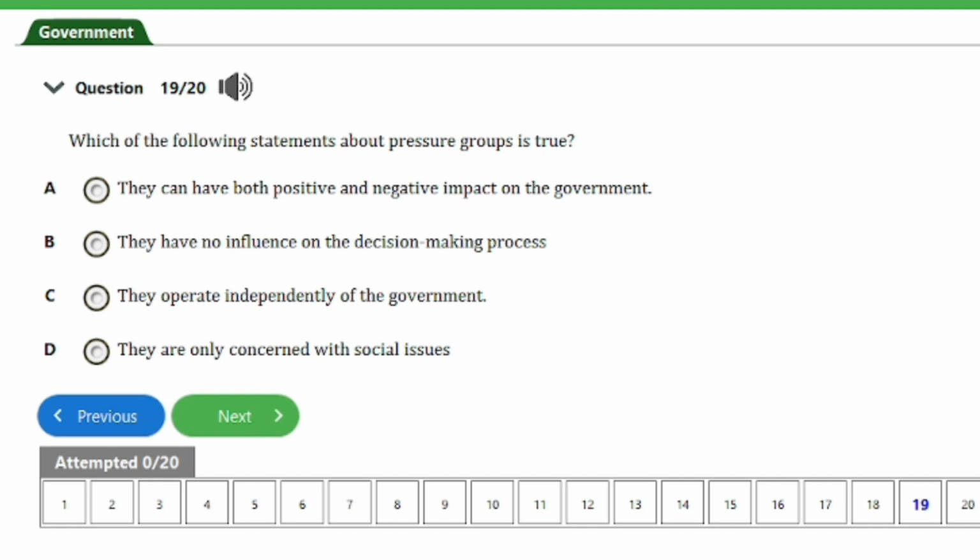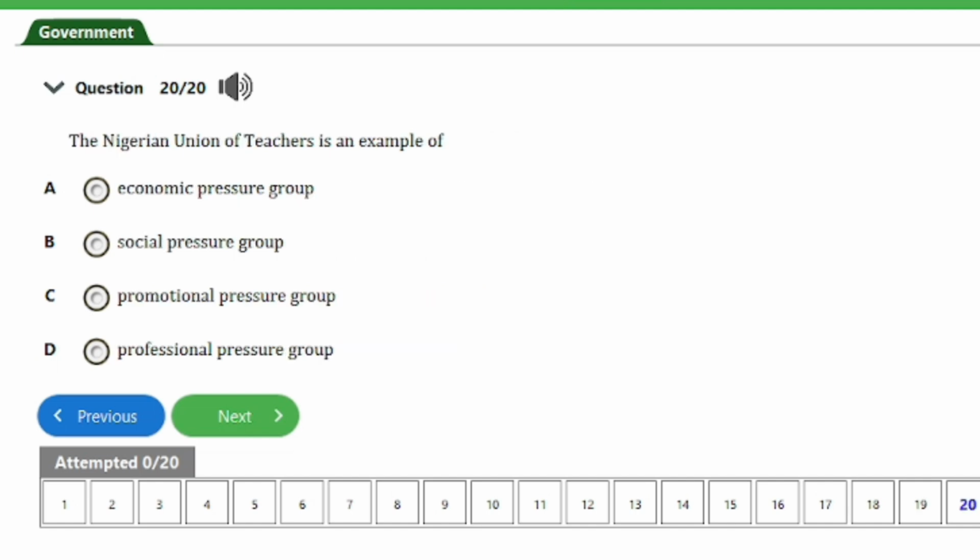And over here we have question number 20 and last. It says, the Nigerian Union of Teachers is an example of A. Economic pressure group, B. Social pressure group, C. Promotional pressure group, and D. Professional pressure group. So guys, the answer to this question is option D. That's professional pressure group, and that's it for this question.